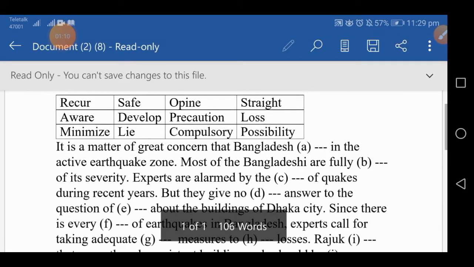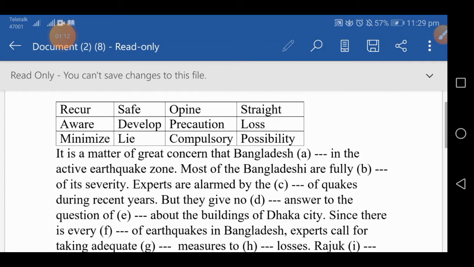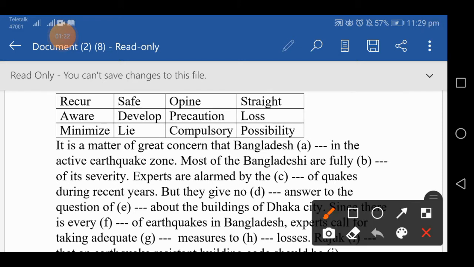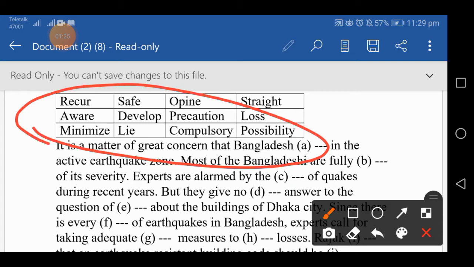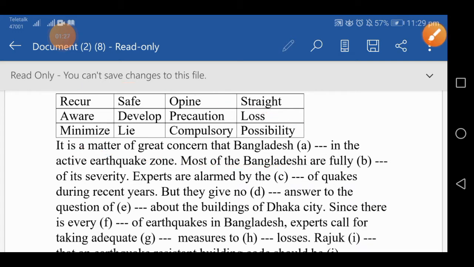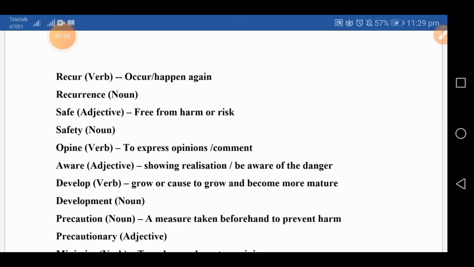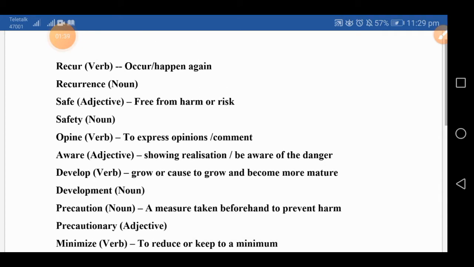So this is all about our question, and since we have to write down the answers, but before going to the answers, at first we'll read these words. You can see these words, and at first we should know the meaning of these words, and we'll read out those structures at first. Dear students, there you can see those words which have been given on the upwards.